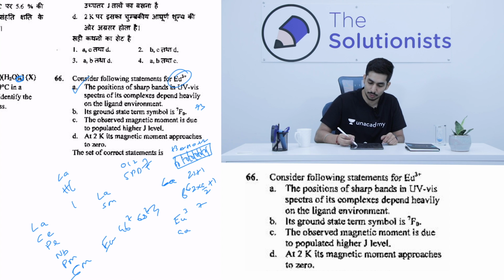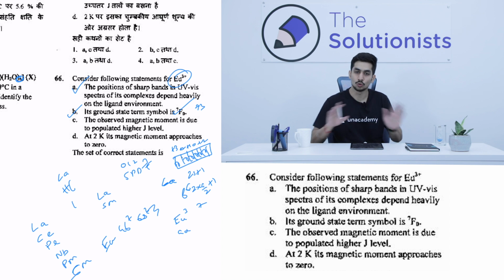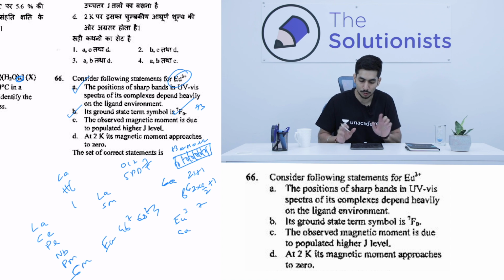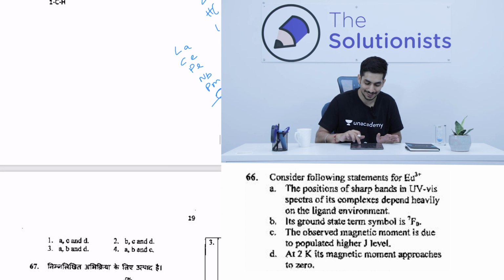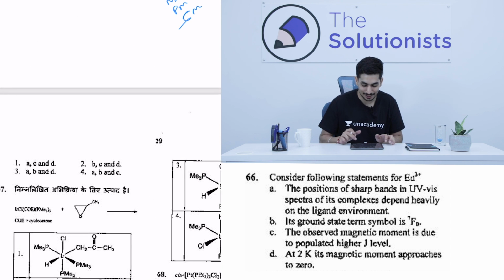So this is definitely going to be 7F0, right? So we are sure about options A and B. Now let's look at the options. Let's say I have no clue. To be very honest, I have no clue about options C and D even now, right? So now we'll see among the options.